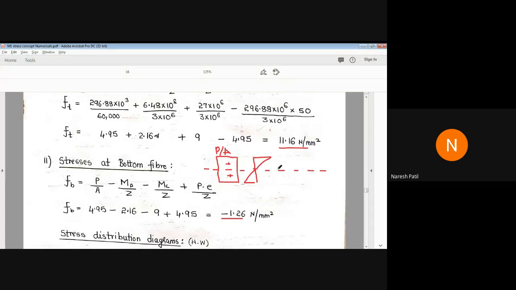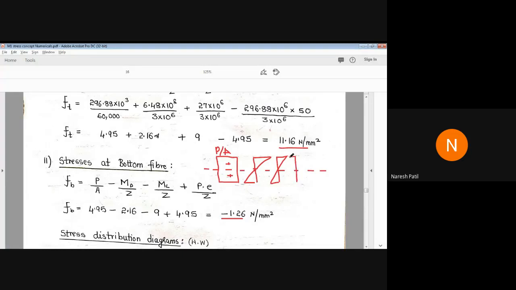Chidananda. Yes, sir. Then plus, this is ML by Z. Okay. MD by Z, ML by Z. Then we have P by Z.